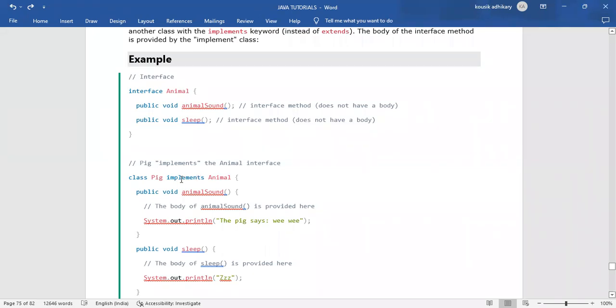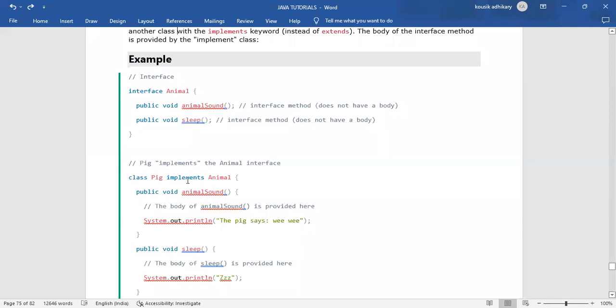Instead of extend, we will use implements. That time, class Pig implements Animal. That interface Animal we are implementing to the Pig class. Instead of extend, we are using implements, because in the previous example that Animal was a class, but now in this example Animal is not a class, it is an interface, because we have mentioned it as interface Animal. Just because this is an interface, we can't extend an interface, we can implement an interface.